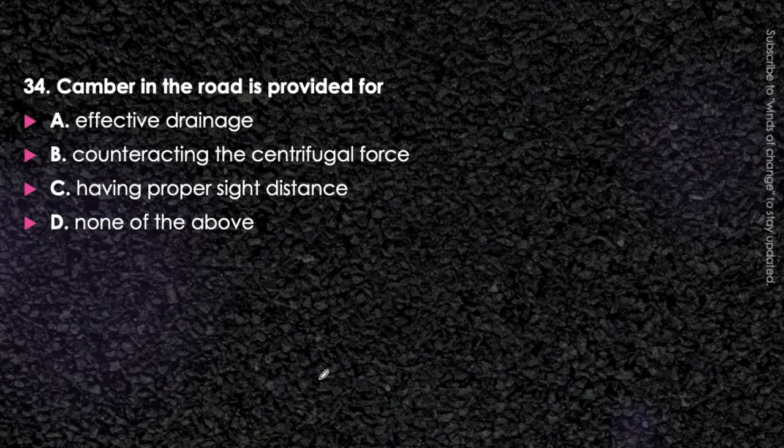I am moving further. Next question: camber in the road is provided for effective drainage, counteracting the centrifugal force, having proper side distance, or none of the above. Just think about it. Why do we provide the camber in the road?